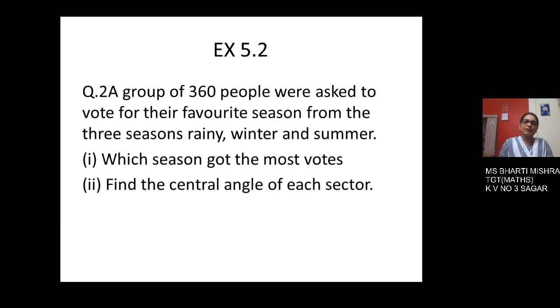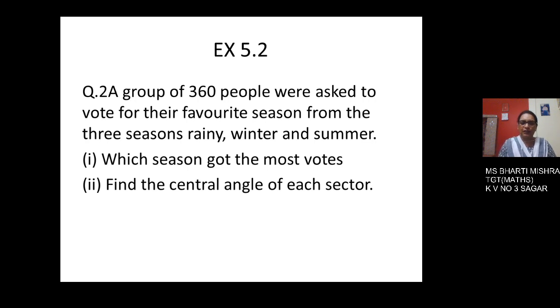The second question states that a group of 360 people were asked to vote for their favorite season from the three seasons rainy, winter and summer. Which season got the most votes, and find the central angle of each sector. So let us do one by one.